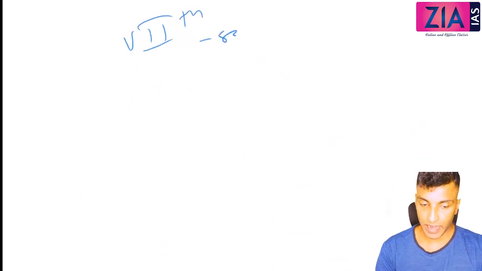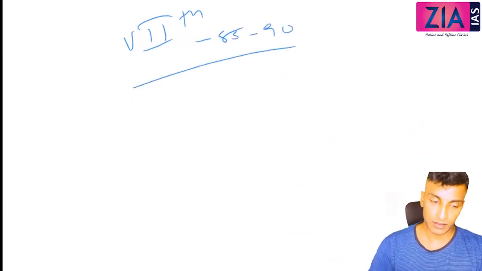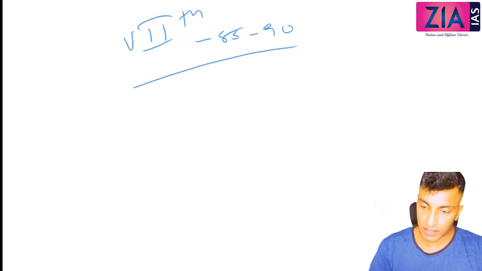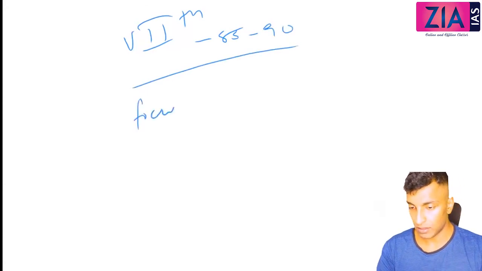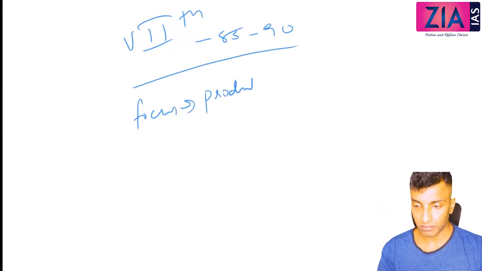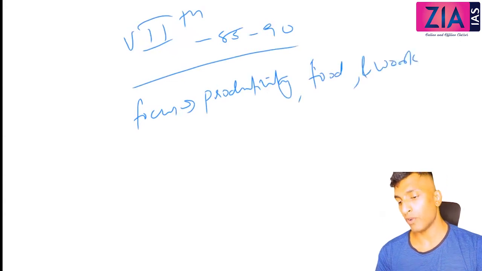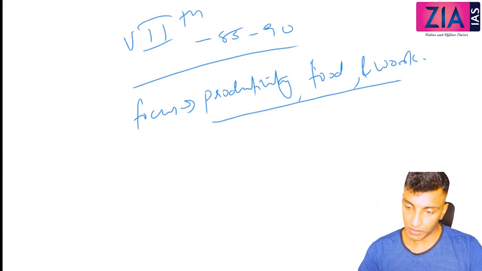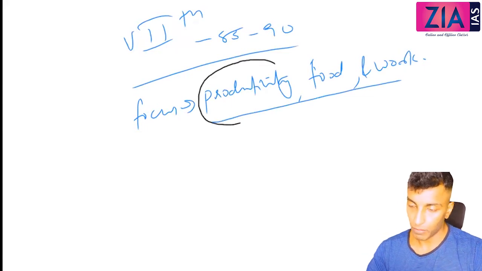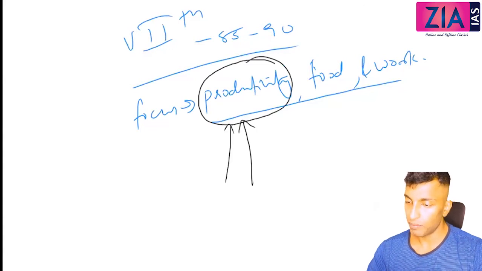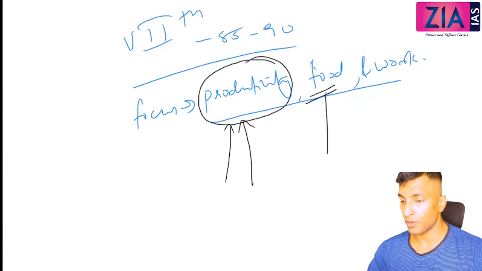Now the 7th plan. So the 7th is from 85 to 90. Okay, so the focus here is productivity, food and work. Okay, tell me, what was the focus before? Modernization. Modernization is connected to this, right? I have told you modernization is connected to productivity. Then poverty. So can you say it is connected to food only? Mainly, that time it was in terms of calorie intake, right?